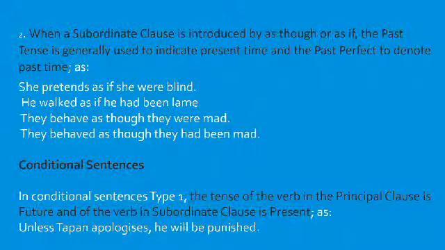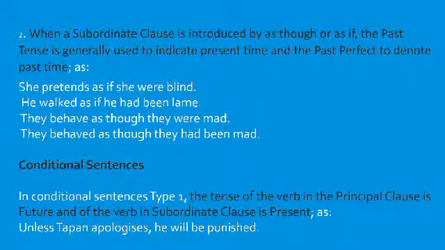And when a subordinate clause is introduced by as though or as if, the past tense is generally used to indicate present time and the past perfect to denote past time. For example, she pretends as if she were blind.